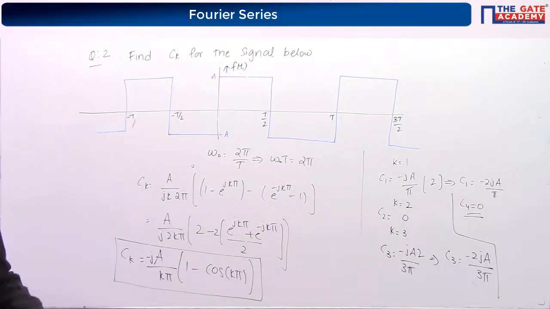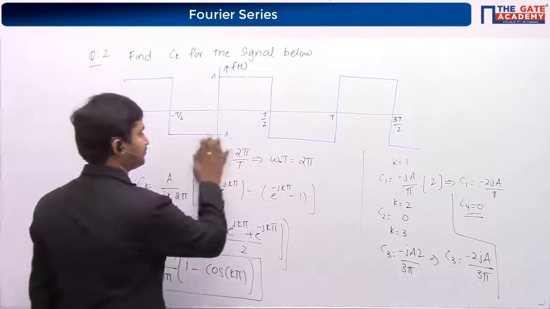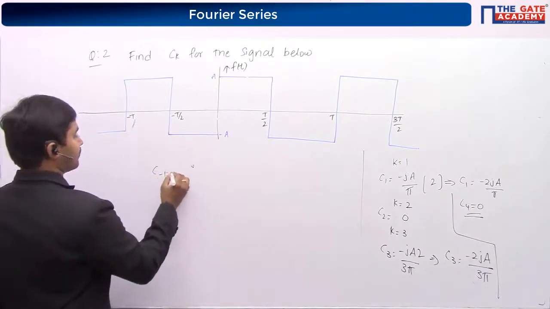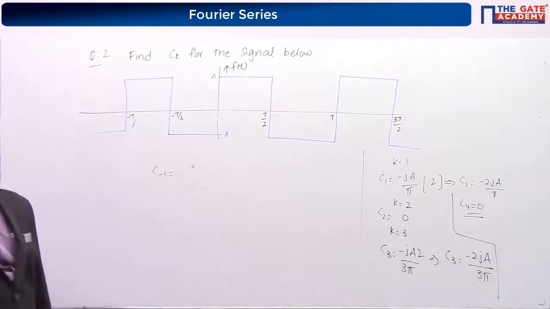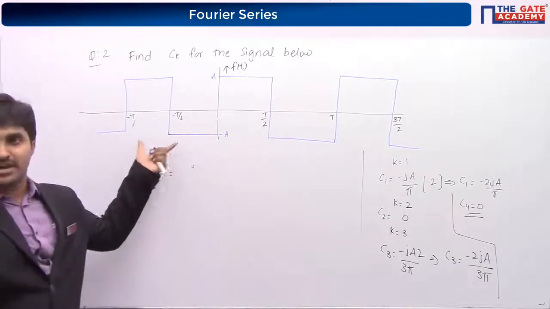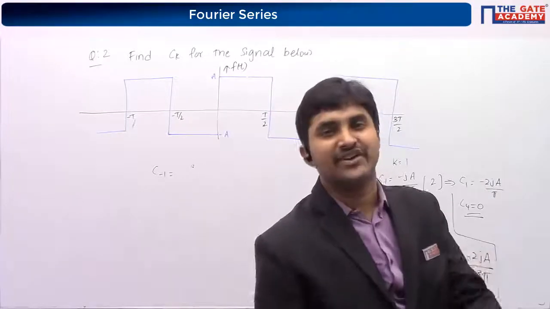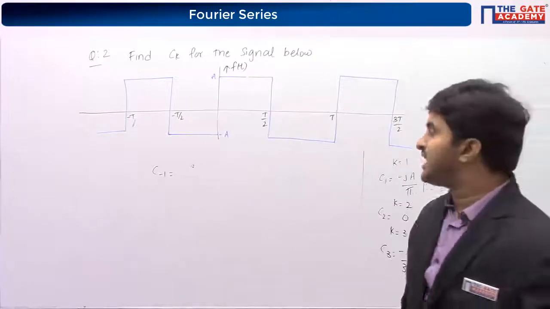Can you please tell me what is C minus 1? We know that whenever you are having a signal which is real, ck satisfies the even conjugate property.